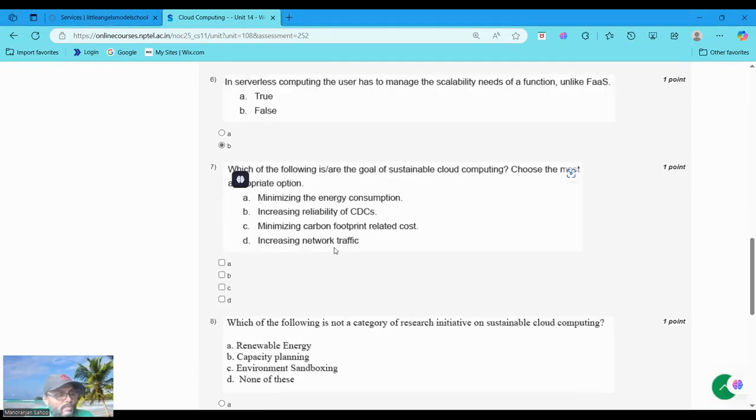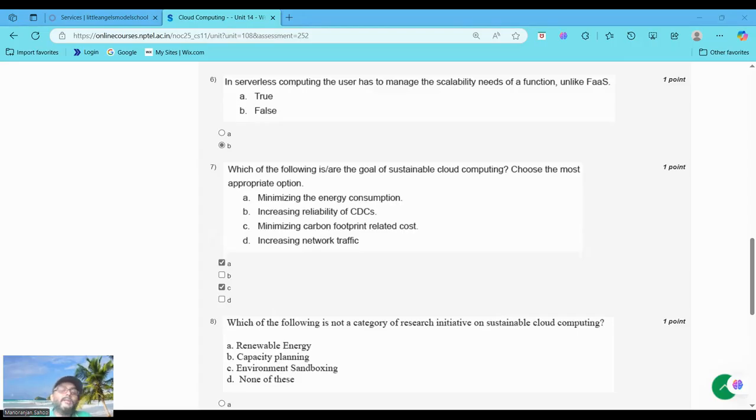Now moving to question number 7: which of the following are the goals of sustainable cloud computing? Choose the most appropriate options. The most appropriate option means minimizing the energy consumption. If more energy is consumed, that means another problem. So sustainable means minimizing the energy consumption, and the other option is minimizing carbon footprint related cost. Question 7: option A and option C.